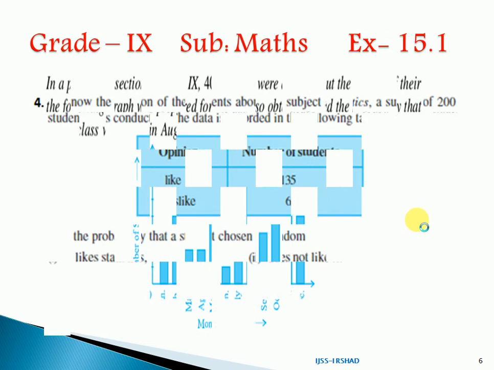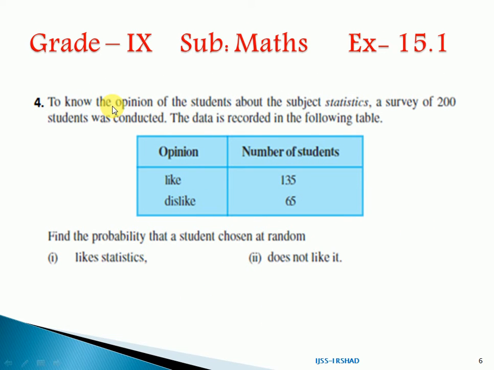And question number 4. To know the opinion of the students about the subject statistics, a survey of 200 students was conducted. The data is recorded in the following table. You can see 2 kinds of opinion: like or dislike, meaning either they like statistics or they dislike statistics. 200 students participated in that survey. 135 students said they like statistics, and 65 students said they don't like it, meaning they dislike statistics.